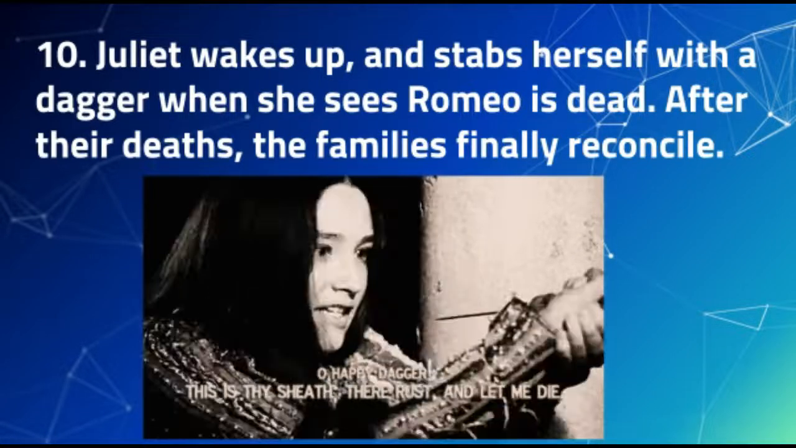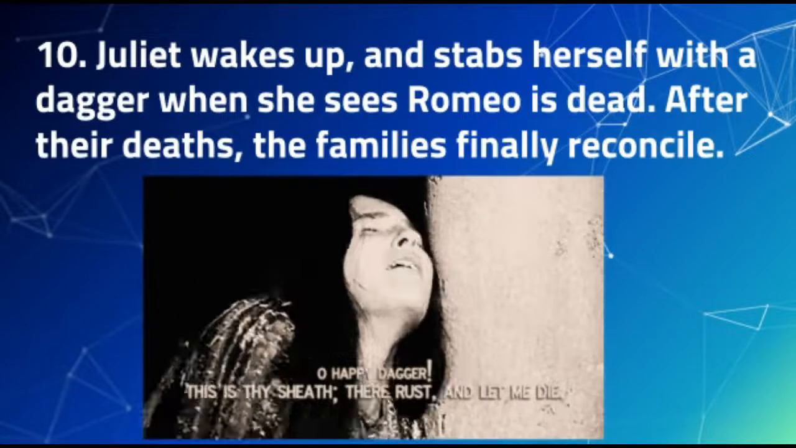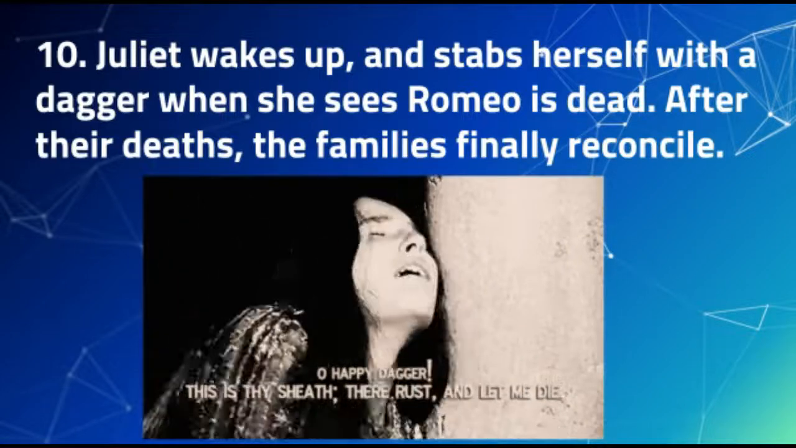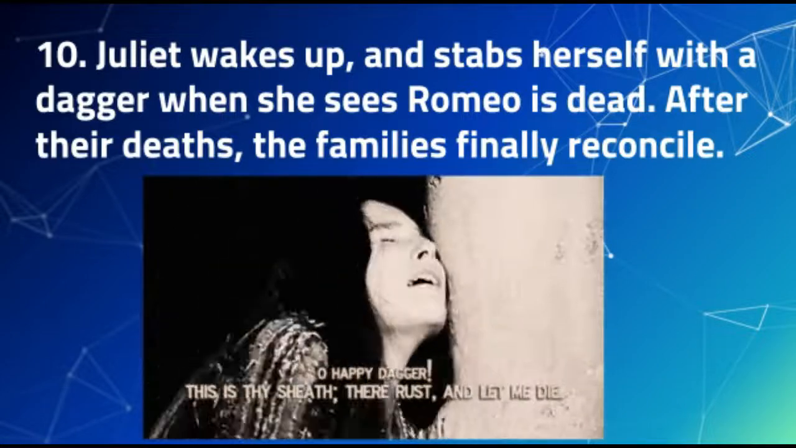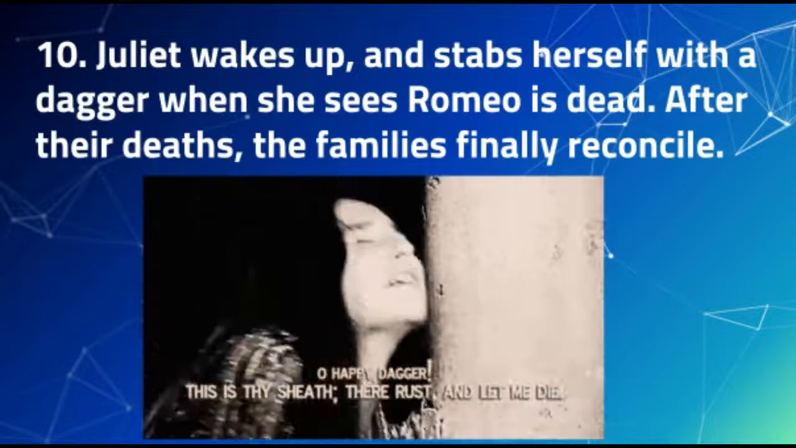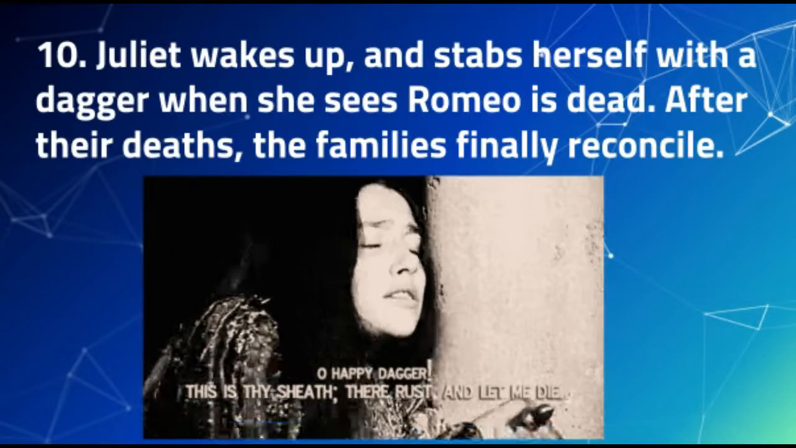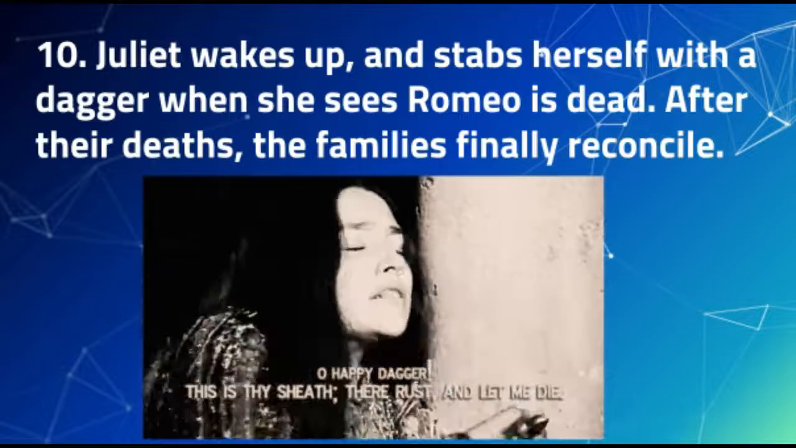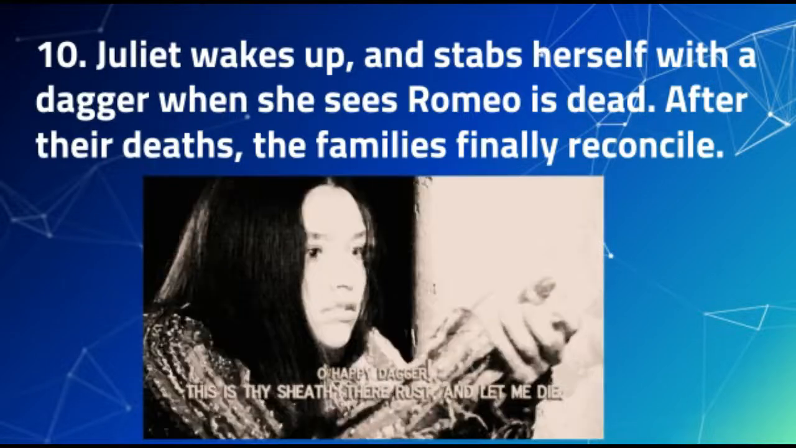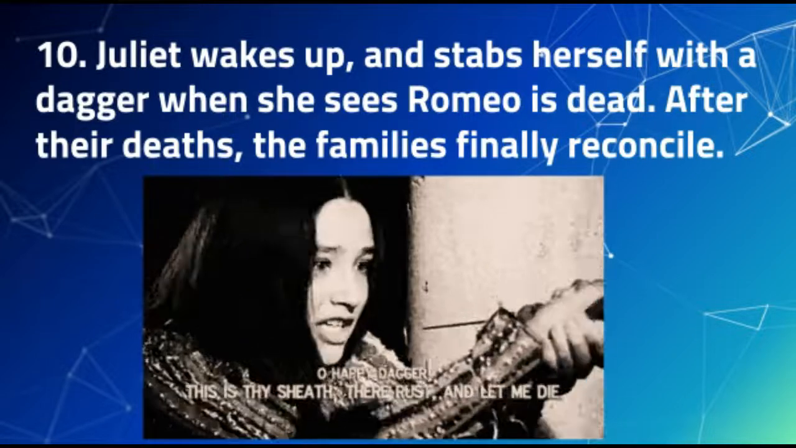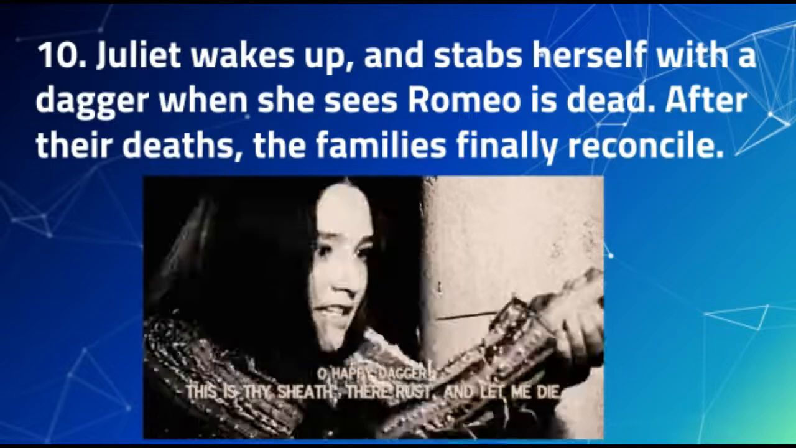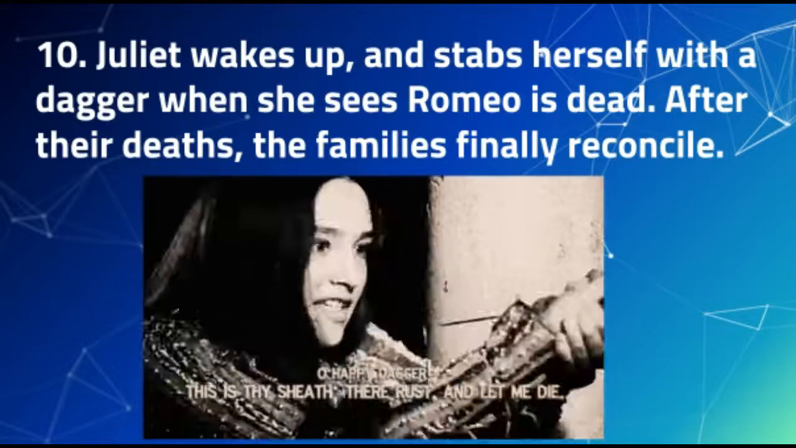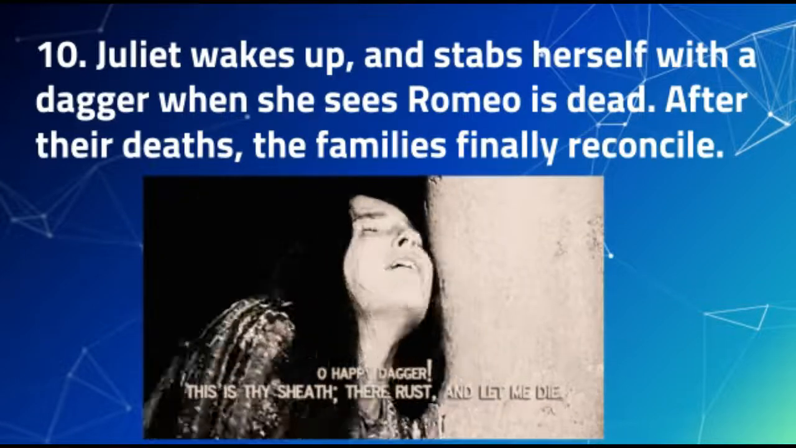The final lines of the play convey that yes, there is finally peace between the families, but it came at a great cost. In the prince's words, "A glooming peace this morning with it brings, the sun for sorrow will not show his head. Go hence to have more talk of these sad things, some shall be pardoned and some punished. For never was a story of more woe than this of Juliet and her Romeo."